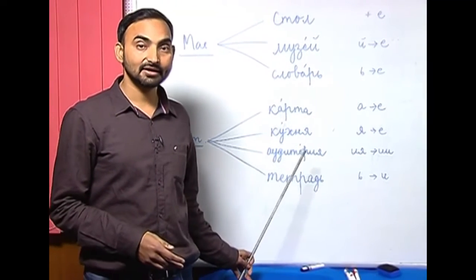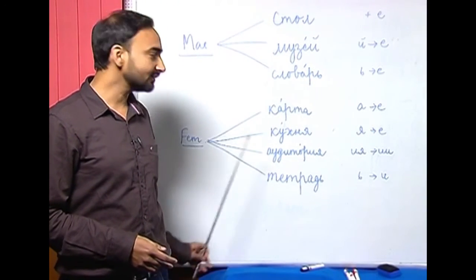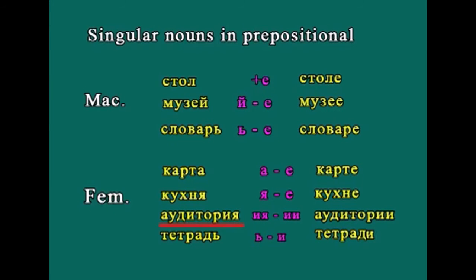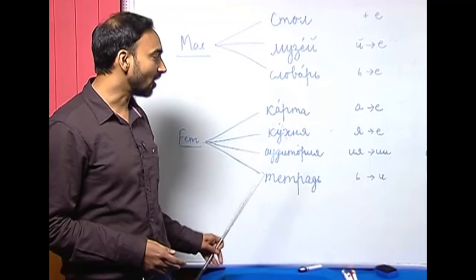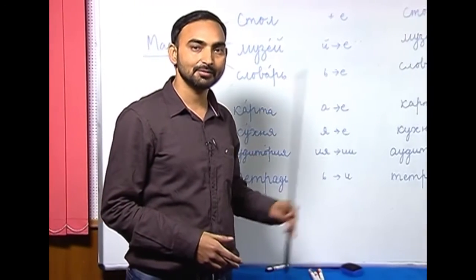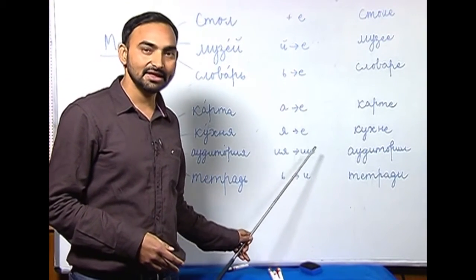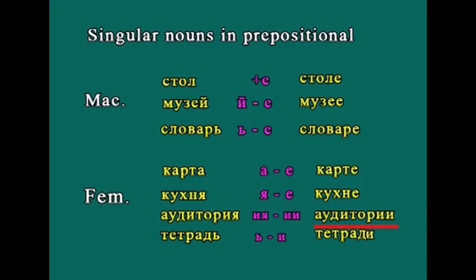The next ending in the feminine gender nouns is the ия ending, аудитория, аудитория, auditorium. So, how do we change аудитория in the prepositional case? Ия has to be replaced with ии, double и. This you have to memorize. Ия has to be replaced with ии. So, аудитория in the prepositional case will be used as аудитории.